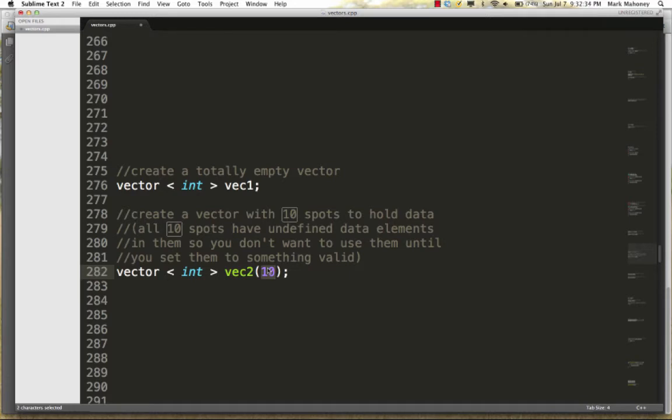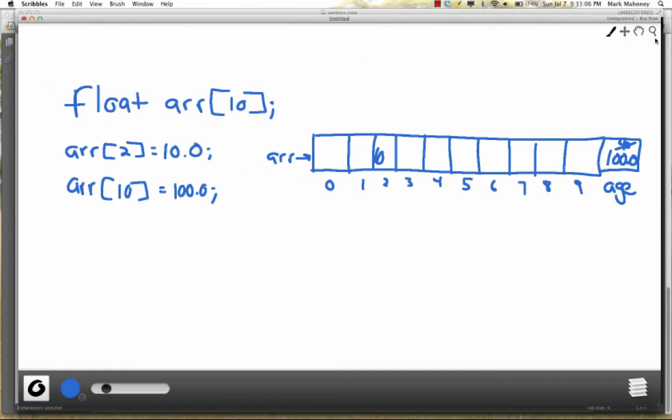If a vector can be totally empty, there must be a way for us to add an item to it as the program is running. So we're going to be talking about how to add to a vector. The way we do this is with the pushback method that belongs to the vector data type. A vector is an example of a user-defined data type. It includes data and methods that work on that data. We're going to be discussing creating our own user-defined data types in this class very soon, and a vector is just an example of one.